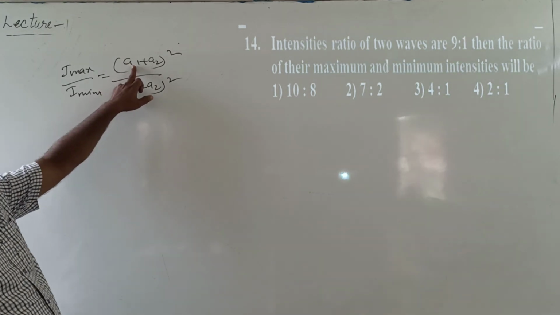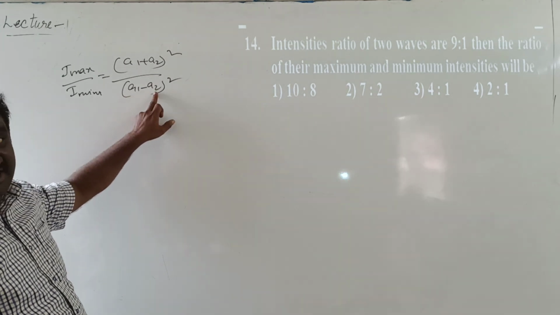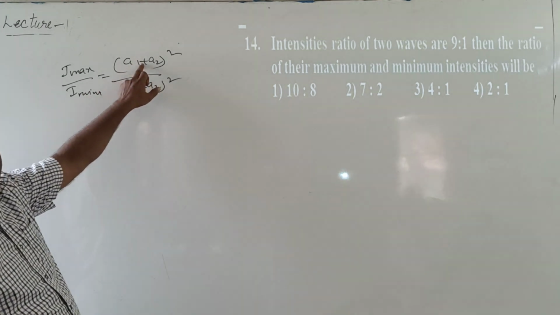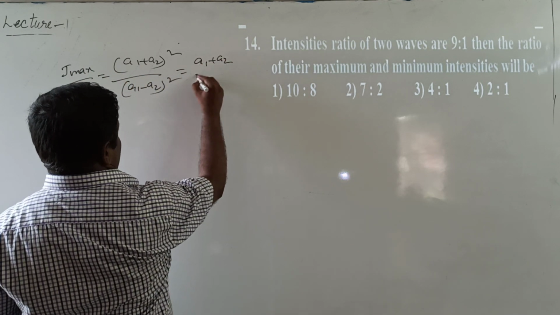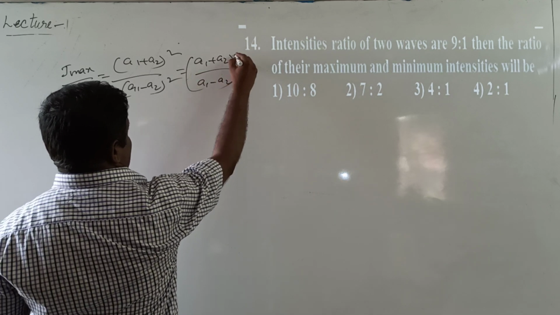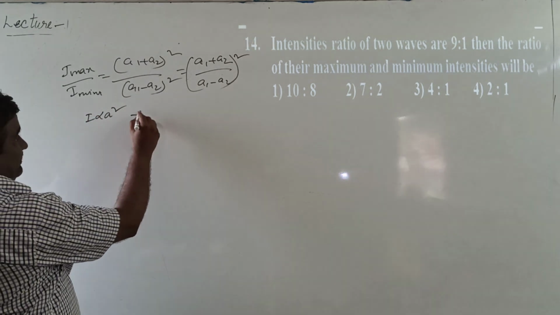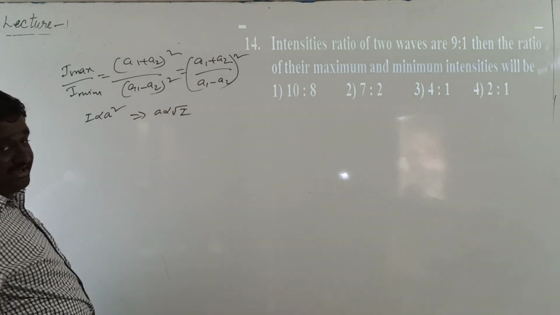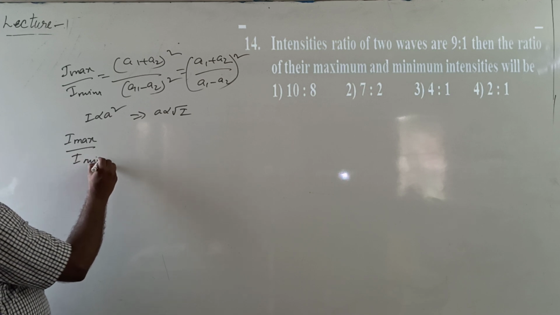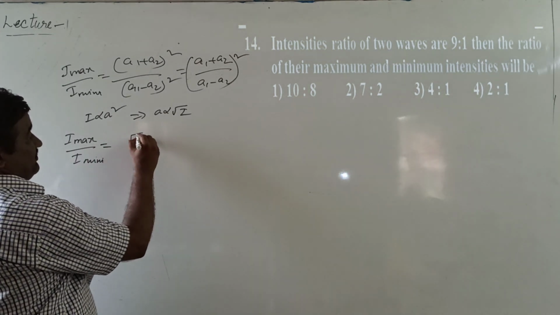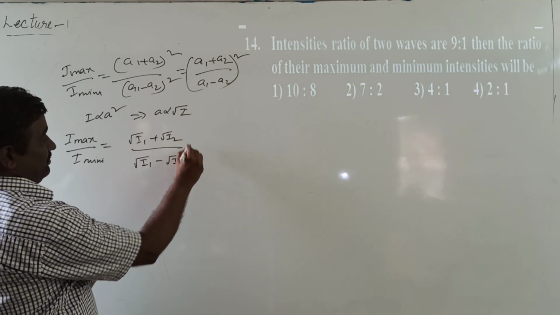Maximum amplitude means sum of the amplitudes. Minimum amplitude means difference of the amplitudes gives the minimum intensity. Sum of the amplitudes gives the maximum intensity. And it is written as (A1 plus A2) by (A1 minus A2) whole square. But we know that intensity means square of the amplitude. Then A is directly proportional to root of the intensity. Then the ratio of maximum to minimum intensity in terms of intensity is taken as (root I1 plus root I2) by (root I1 minus root I2) whole square.